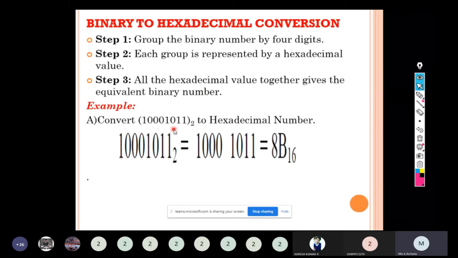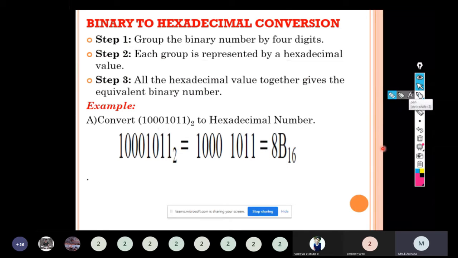Convert 1000101 to a hexadecimal number. The same grouping rules apply. We have to start grouping from LSB for the integer part and MSB for the fractional part. So it is divided into 4 bits. In the octal problem we grouped 3 bits because it belongs to octal. In hexadecimal, we group by 4 bits. So 1000101: 100 will have the equivalent hexadecimal value 8, and 1011 will have the equivalent hexadecimal value B.